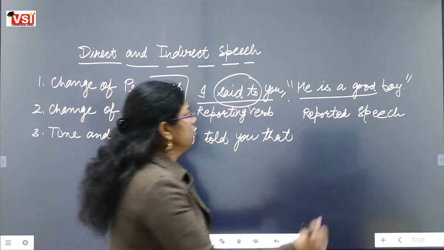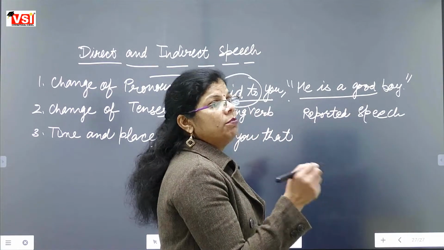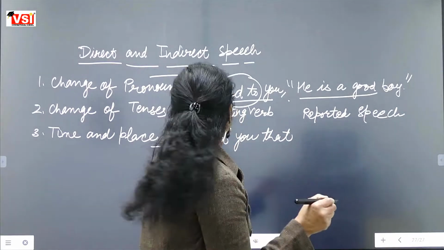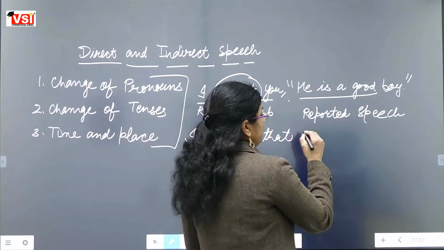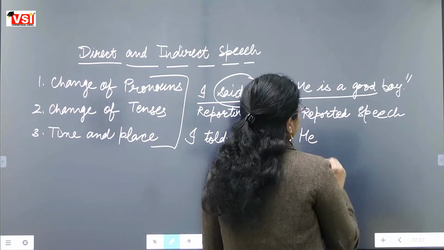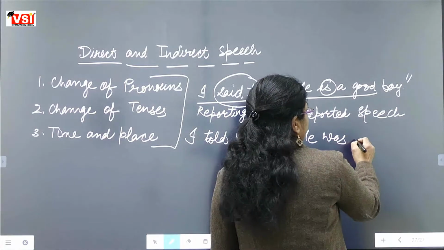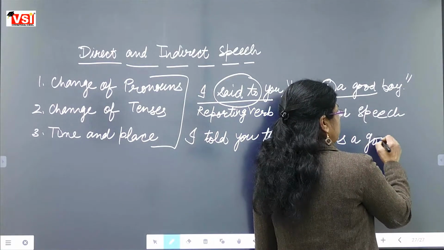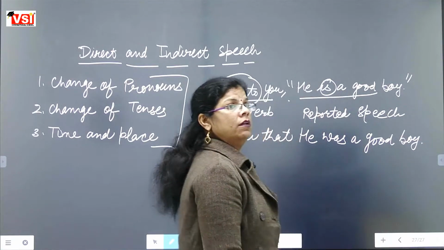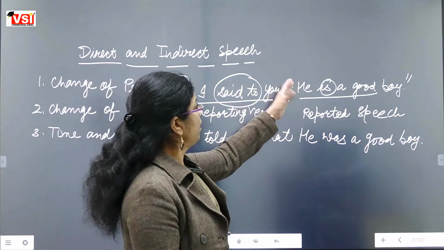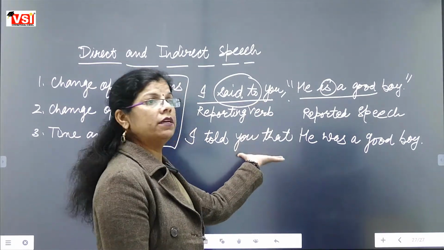He is a third person pronoun, and according to the rules of change of pronouns, third person pronoun doesn't change. So he will be he. Is is changed into was. He was a good boy. When we change this sentence into indirect speech, it will be changed like that.